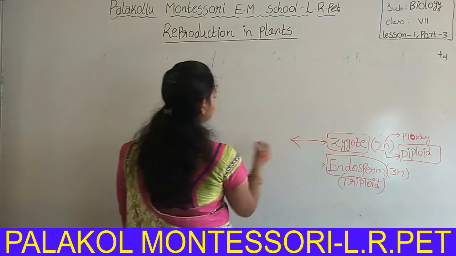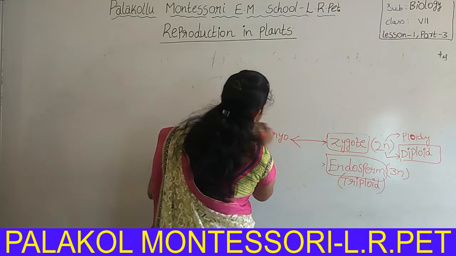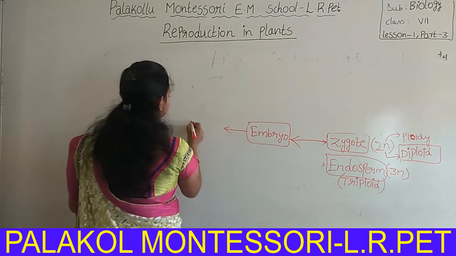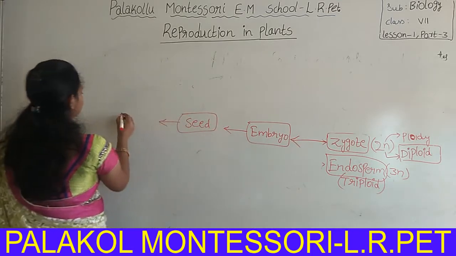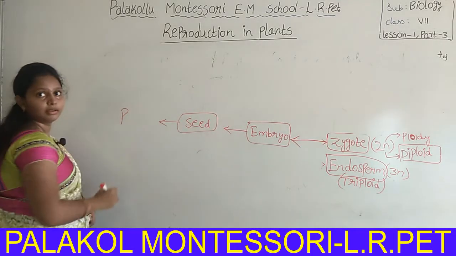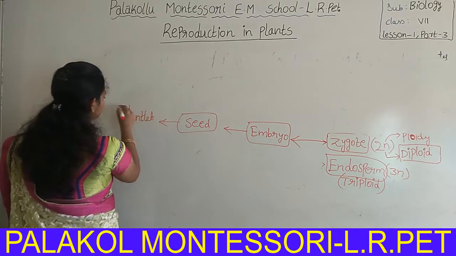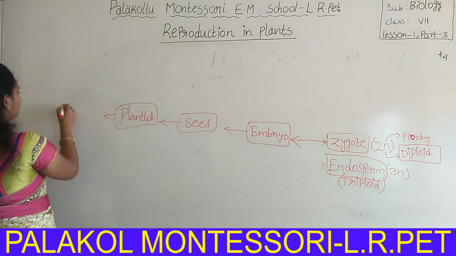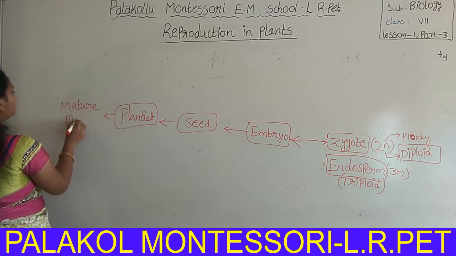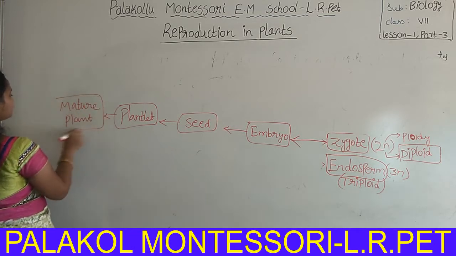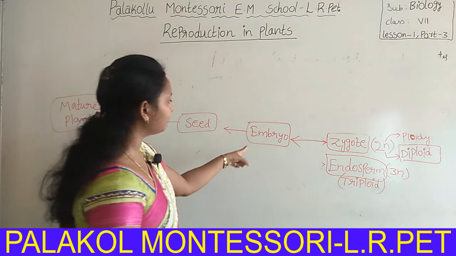This zygote develops into an embryo, and the embryo develops into a seed. The seed develops into a small plant that is called a plantlet. This plantlet will develop into a mature plant, that is a tall, complete plant. Okay, this is the process of formation of a new plant from the zygote to the embryo.